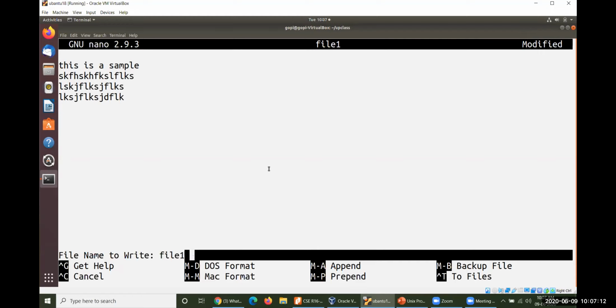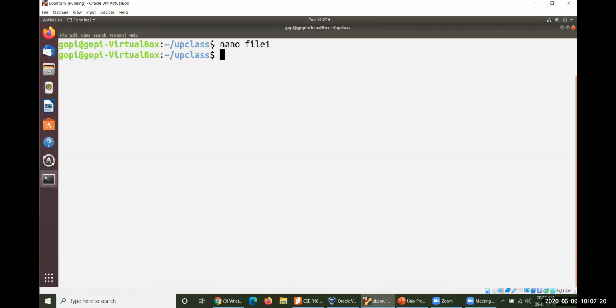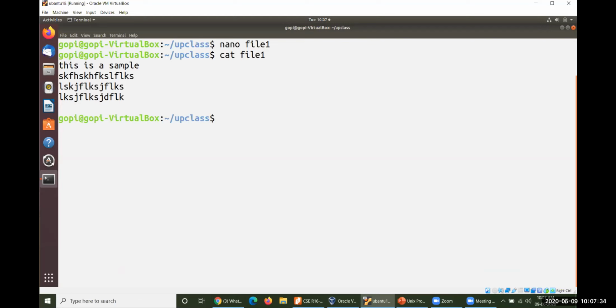It may ask you one more question. Here you just press the enter key. If you press enter, the contents are written and it comes back to the prompt of the Unix operating system. Now you can see cat file1. You display the contents of the file, and whatever contents you have modified using nano will be recorded and displayed to you.